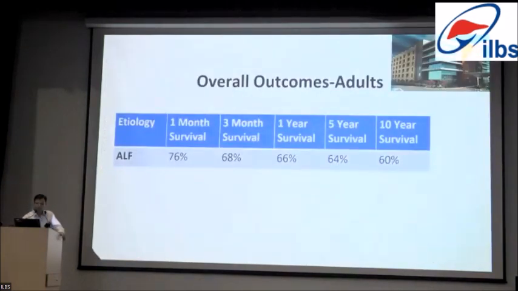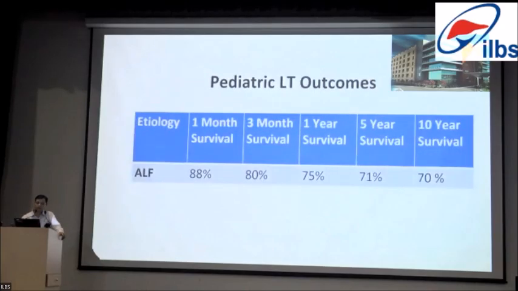Coming to overall survival in adult patients, 1 month survival is 76%, 1 year survival is 66%, and 5-year survival is 64%. With a long-term follow-up, 10-year survival is approximately 60%. And in pediatric transplantation, the survival is quite encouraging, which is 88% at 1 month. 1 year survival is 75%, and 10-year survival is 70%.